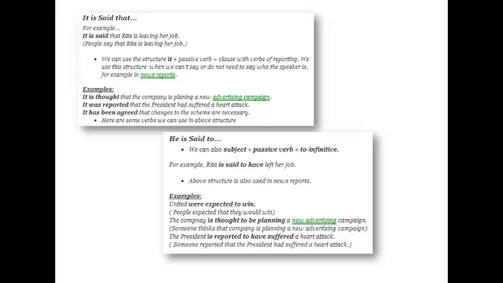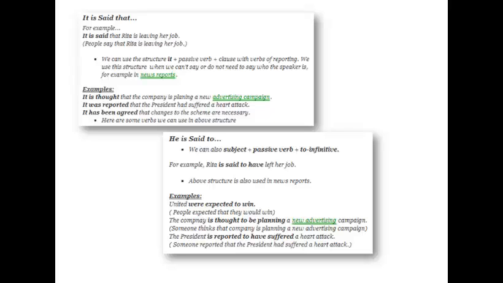Next, about it is said that. For example, it is said that Rita is leaving her job. People say that Rita is leaving her job. We can use the structure it plus passive verb plus clause with a verb of reporting. We use this structure when we can't say or do not need to say who the speaker is, for example in news reports. Example: It is thought that the company is planning a new advertising campaign. It was reported that the president has suffered a heart attack. It has been agreed that changes to the scheme are necessary.